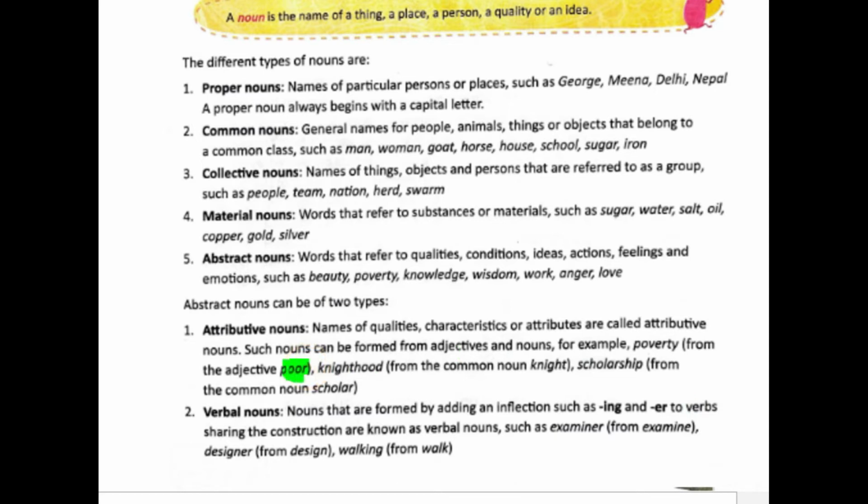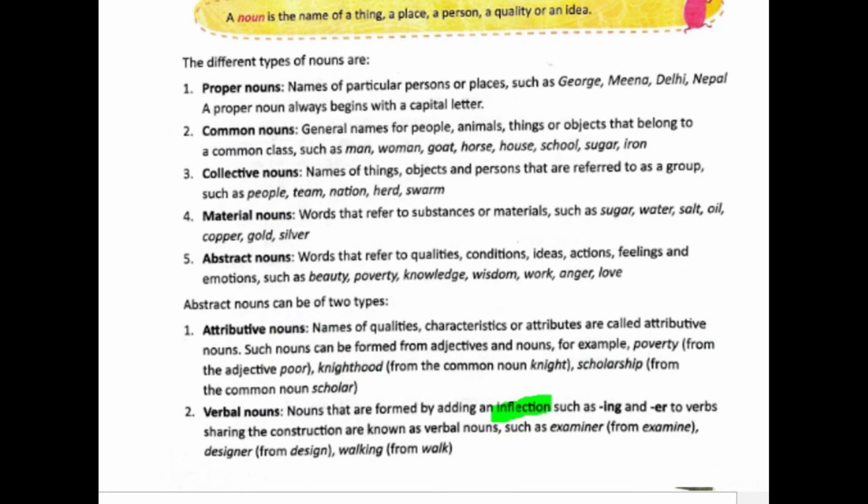When we make small changes to adjectives and nouns, for example the word poor, which is an adjective, and I make a small change to it, I get poverty, which is an attributive noun. Or if I make a small change to the word knight, which is a noun, I get knighthood. These are attributive nouns. Verbal nouns are formed by adding an inflection.